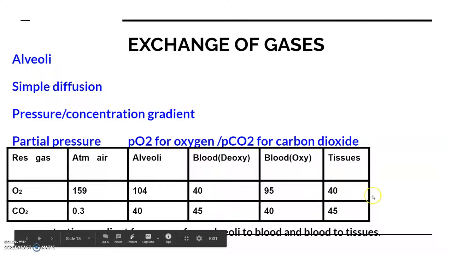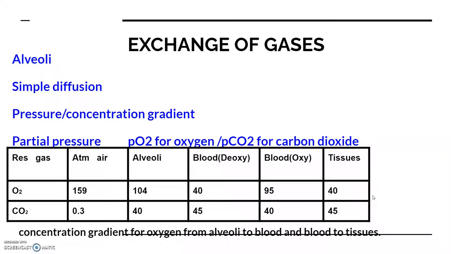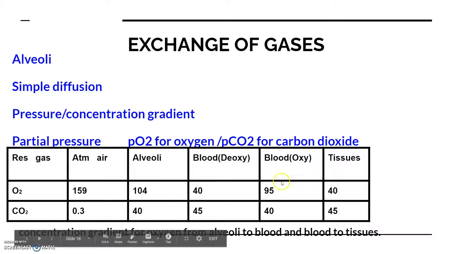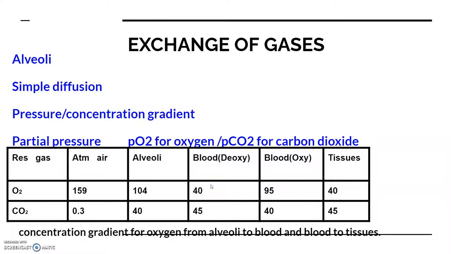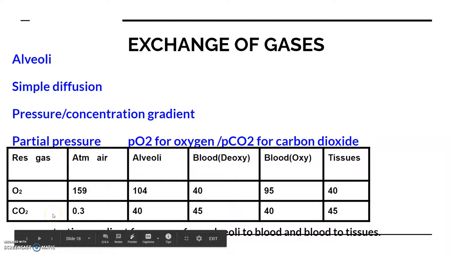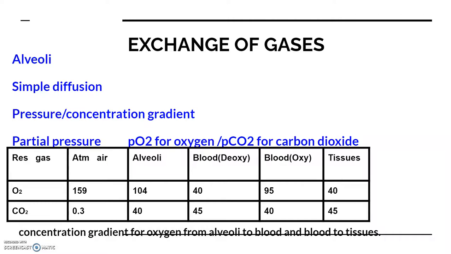So these are the numbers which are mentioned here, and from here we can see that a gradient is present for carbon dioxide in the opposite direction, that is from tissues to blood, and from blood to alveoli, as the solubility of carbon dioxide is 20 to 25 times higher than that of oxygen.